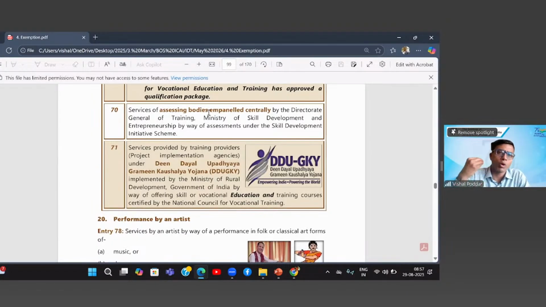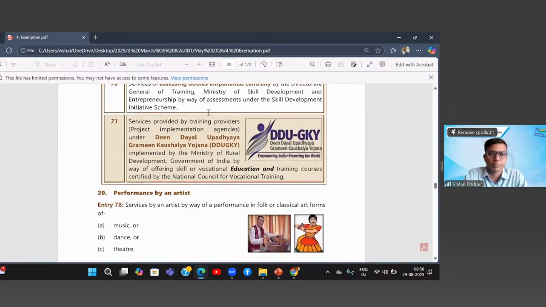All these bodies charge some fees. Let us say I want to empanel myself as a training partner, I will have to pay some fees to these bodies. When these bodies charge me some fees, or the assessing bodies charge the students fees for conducting the exams, all these will be exempt.